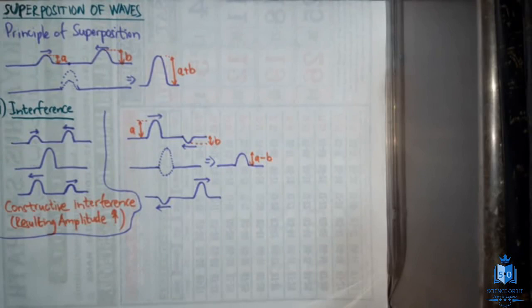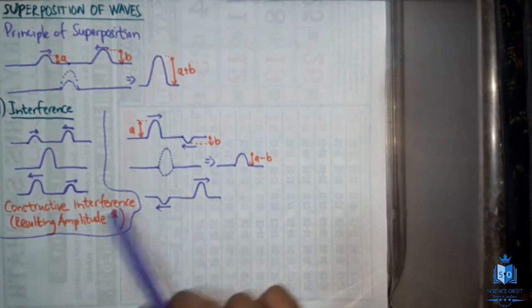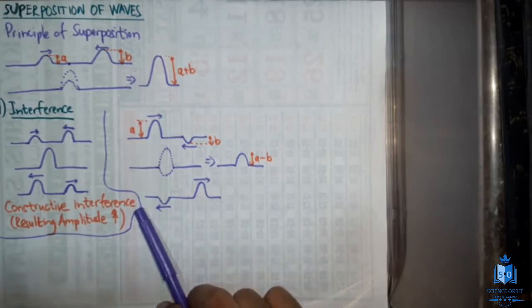That's what happens during constructive and destructive interference. So this is going to be the destructive interference, and during destructive interference the resulting amplitude reduces.